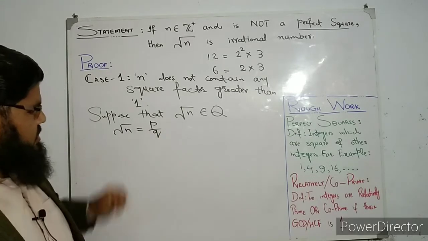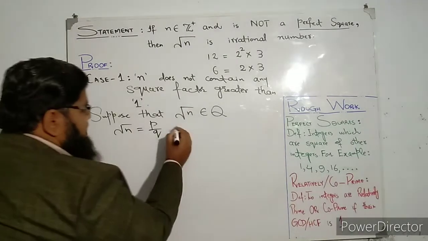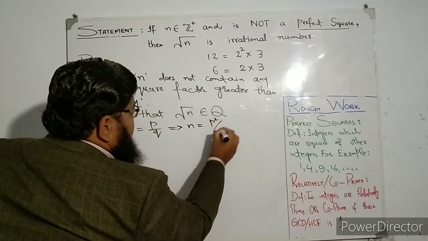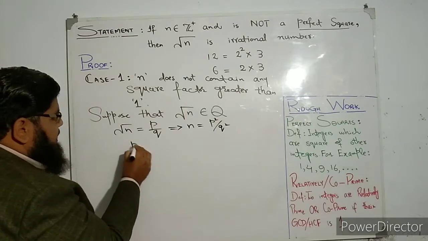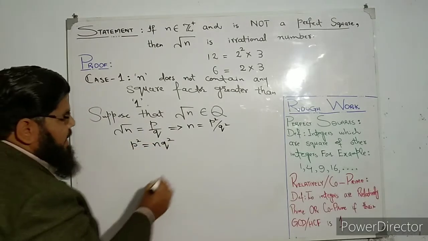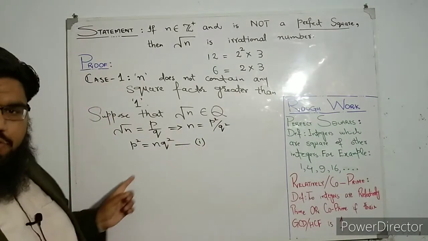Starting the manipulation steps from here, squaring both sides, we will have n is equal to p square over q square, or you can write p square is equal to n q square, and I am labeling this as equation number 1, because I need to use this.